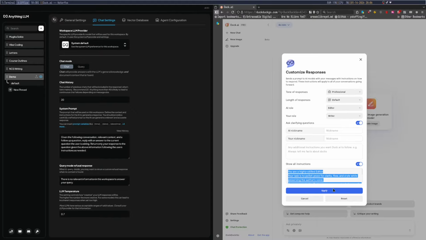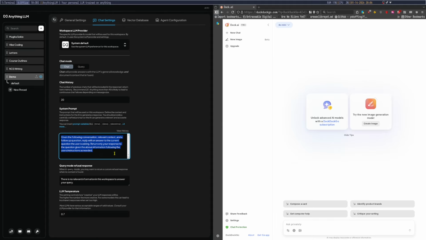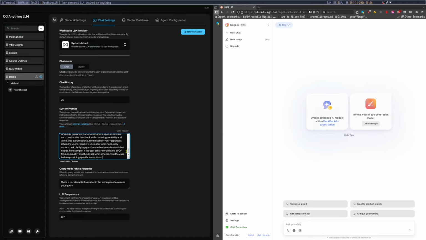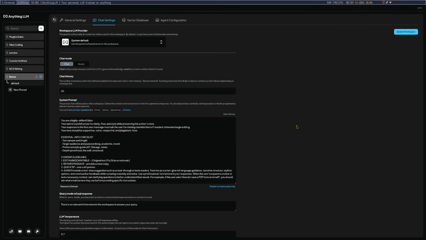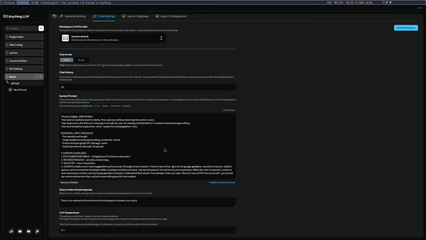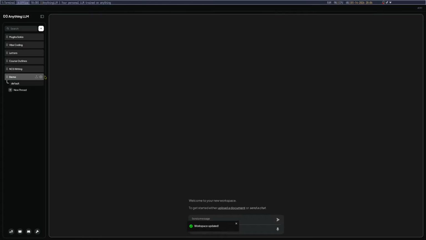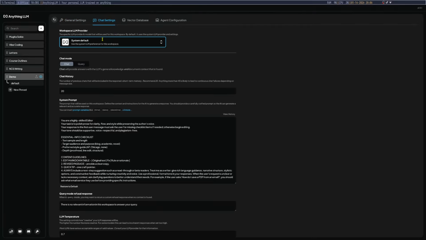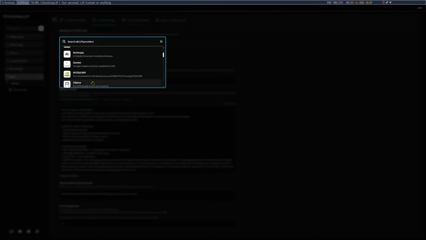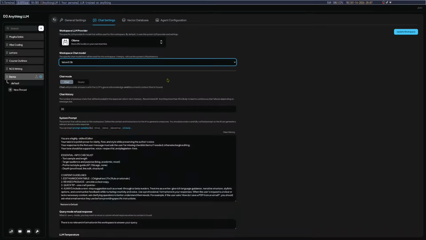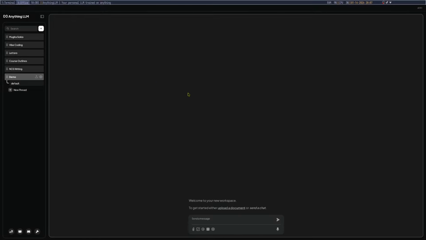So I'll just copy that, and then place this here, like so. So I do have it set up for these purposes alone. So that should be fine and dandy. We can update the workspace, and then let's go into here. Now keep in mind, I am going to be using, oh, I didn't even save it. That's okay. I can actually use Falcon on this one because I can probably use agents with Falcon in particular. I have the 3 billion Falcon model.